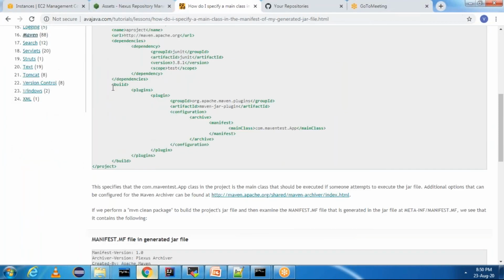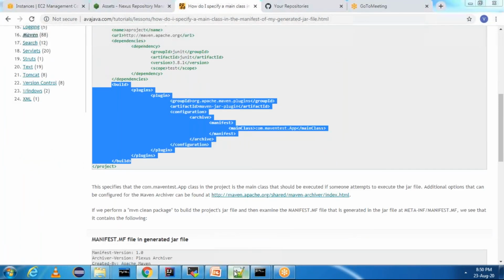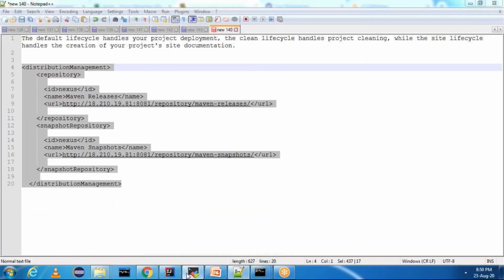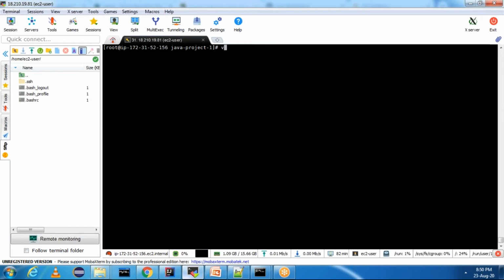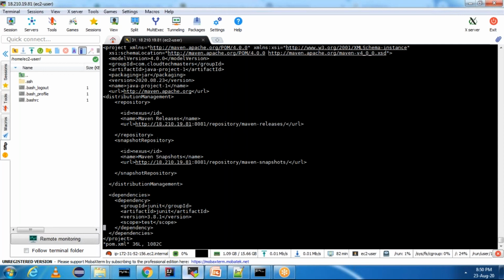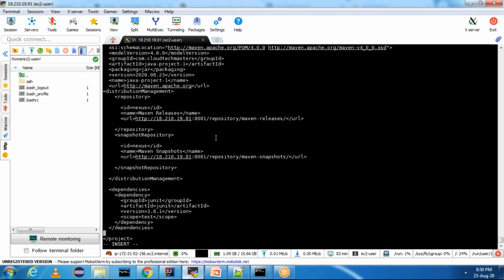These plugins should be in the build tag. Go to pom.xml, vi pom.xml, and at the end, all the plugins should be under the build tag. This is also a very, very important question. You can paste it in the build tag.